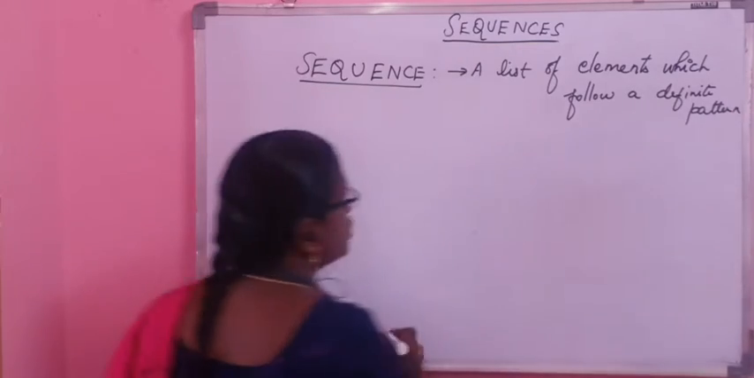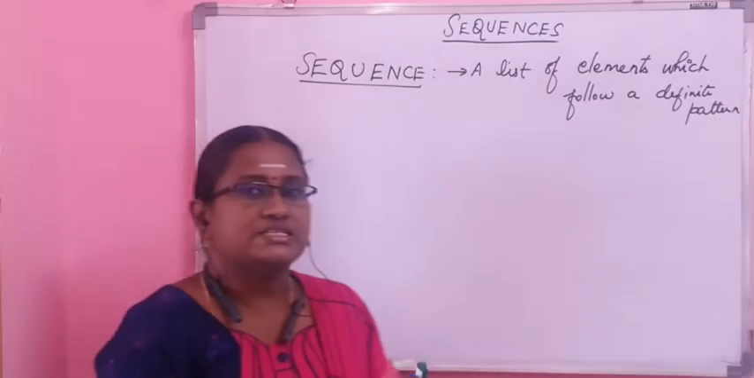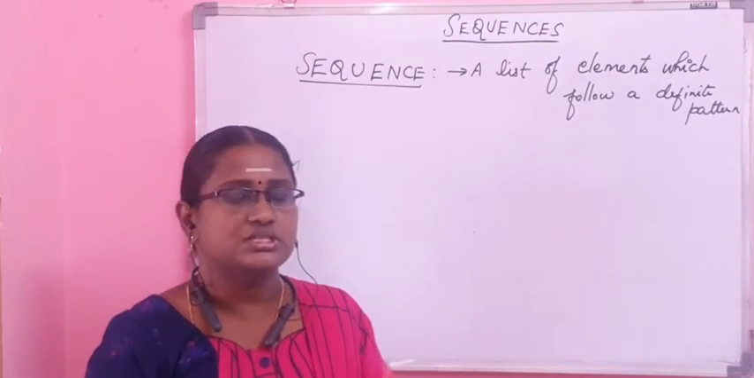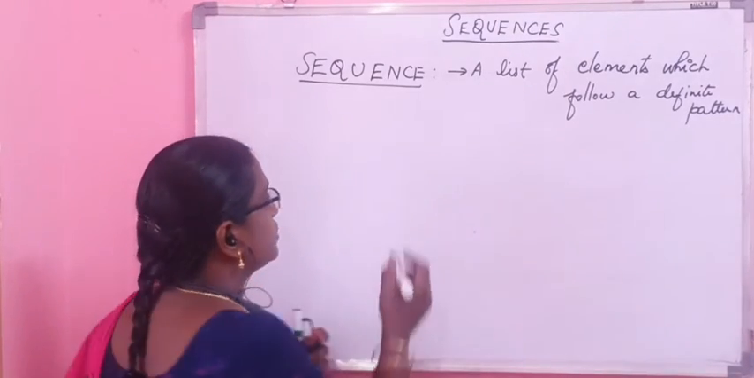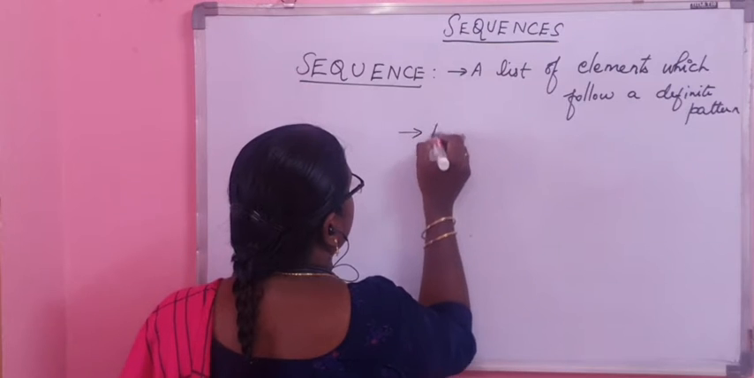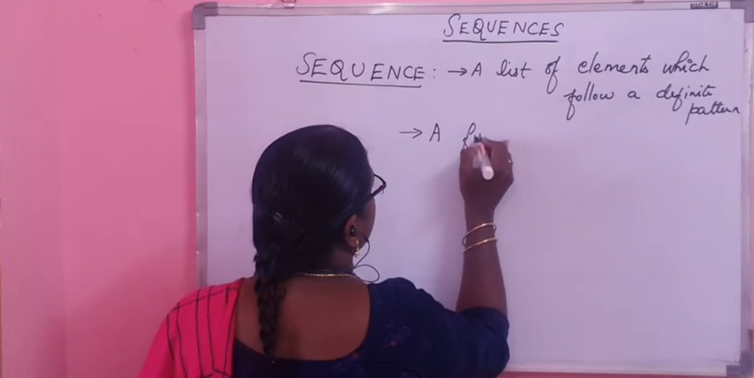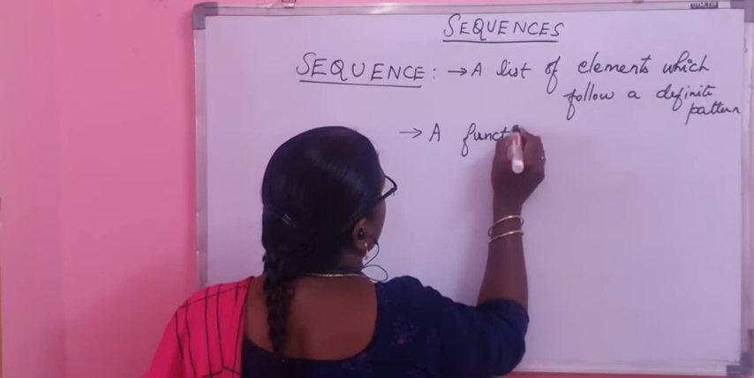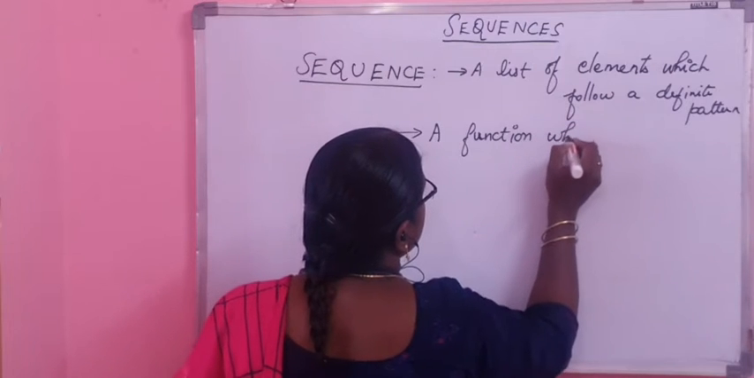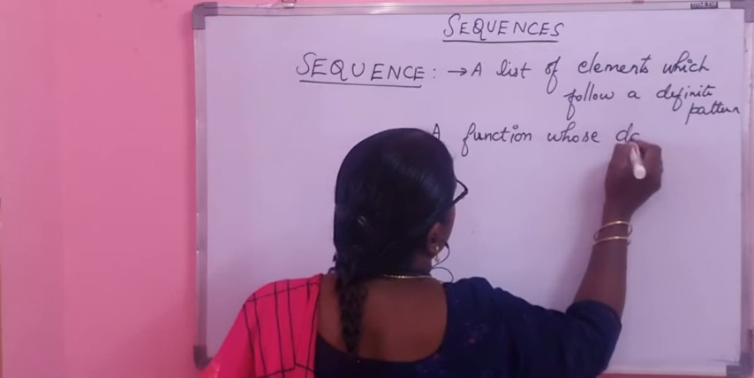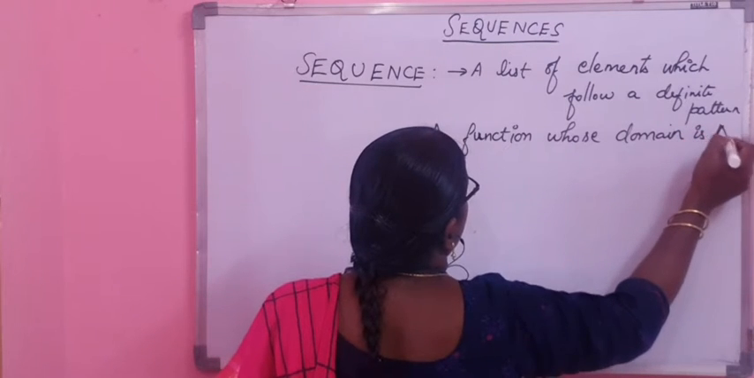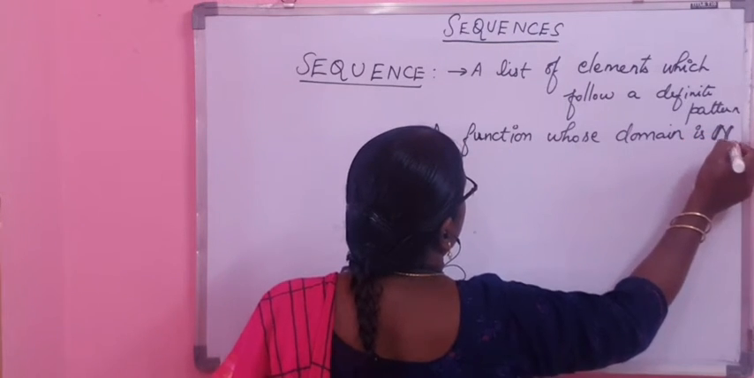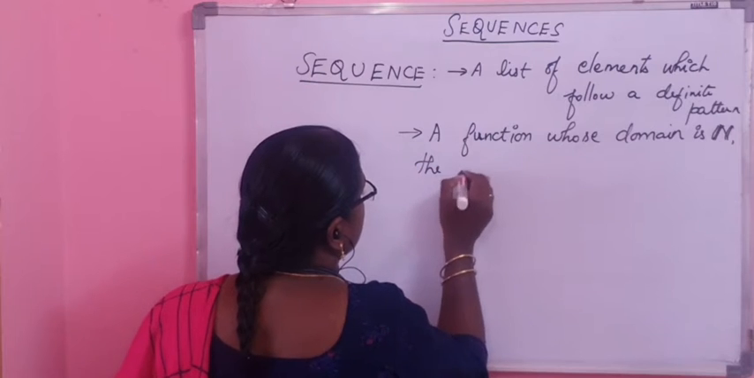So a sequence can also be thought of as a function. It is actually a special class of functions with its domain restricted to the set of natural numbers. So it can also be thought of as a function whose domain is the set of all natural numbers, capital N.